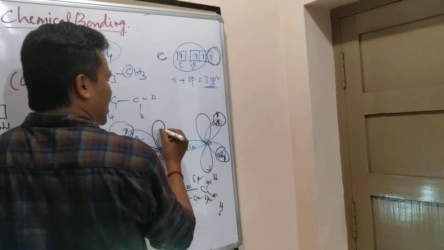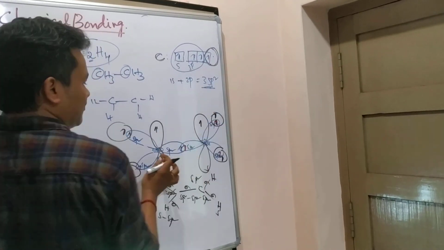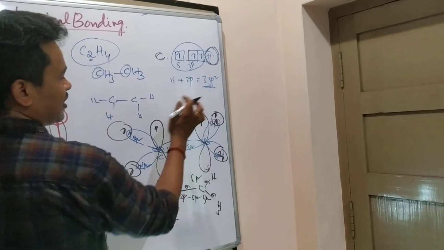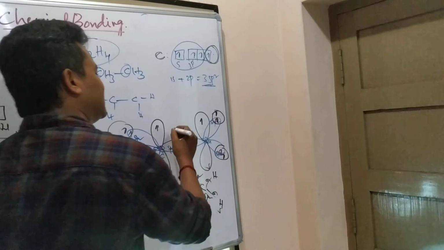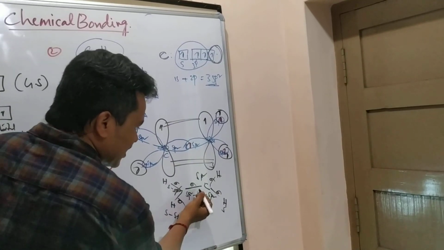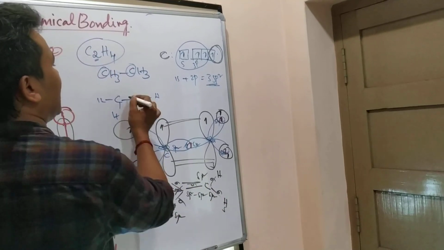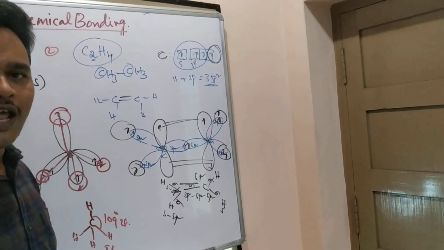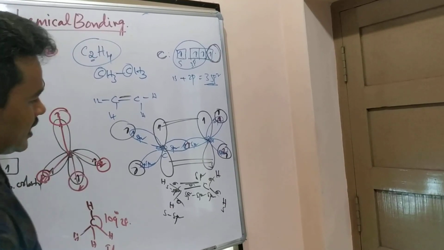In this p orbital there is one electron, and in this p orbital there is one electron. For this carbon one electron, for the other carbon one electron. What are these two doing? These two are making a lateral overlapping. That is nothing but the pi bond. That is why there is a double bond here. A double bond will come in an ethene molecule.